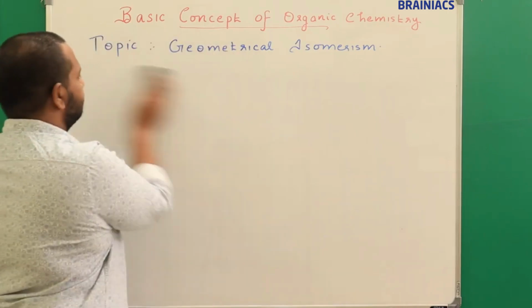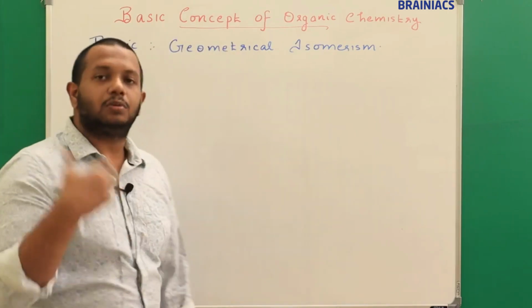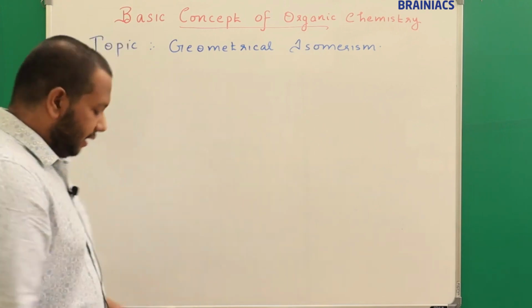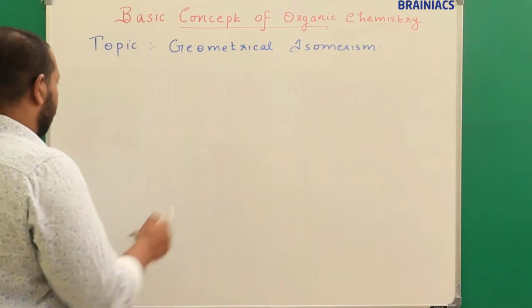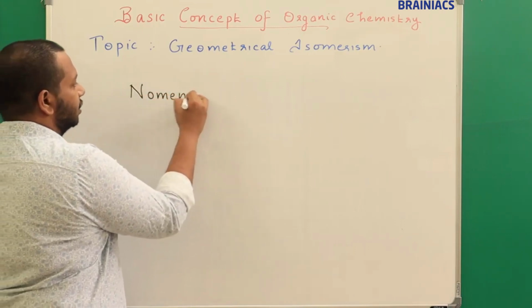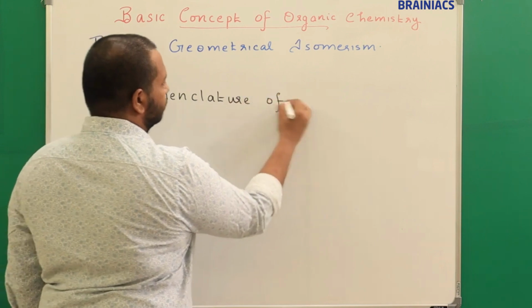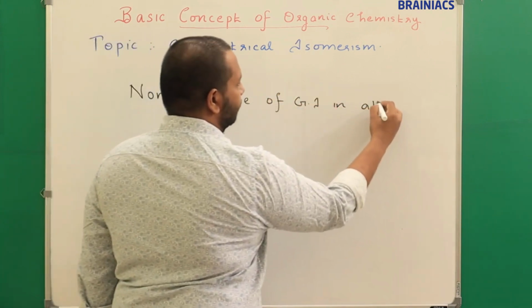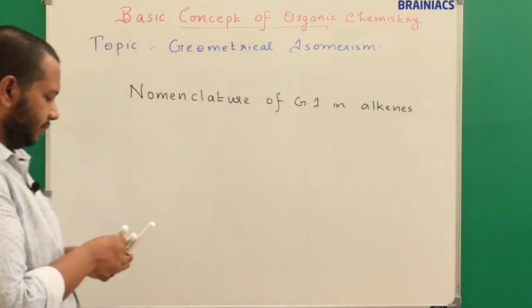All of this I am explaining with respect to alkenes. So let me write: nomenclature of geometrical isomerism in alkenes. Okay, so let's see what they are.